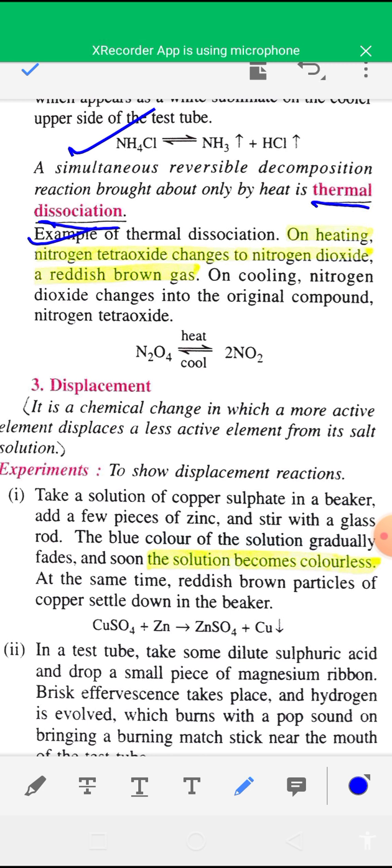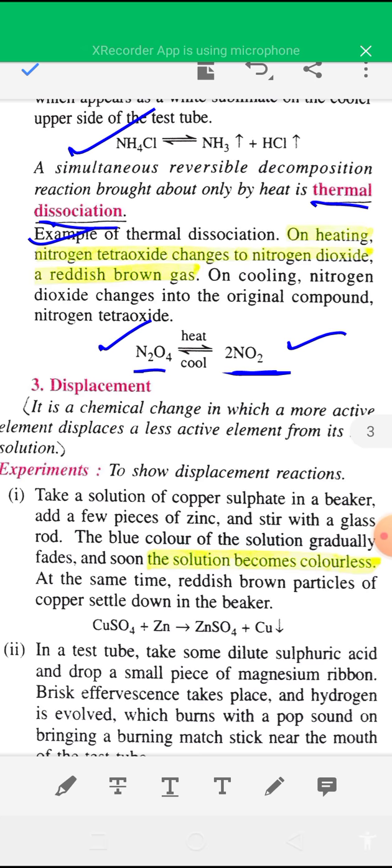For example, on heating nitrogen tetroxide, that is N2O4, it will decompose to give nitrogen dioxide, and on cooling, nitrogen dioxide changes into the original nitrogen tetroxide. So it is an example of thermal dissociation reaction.